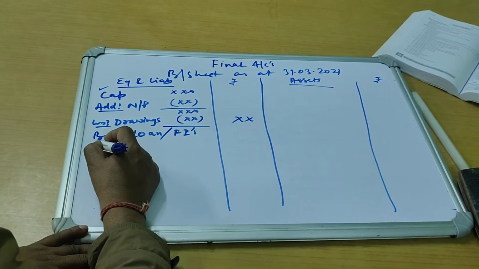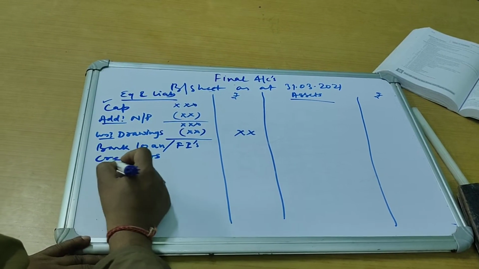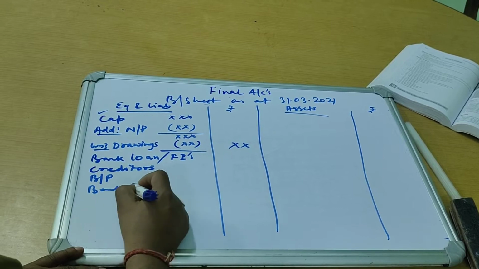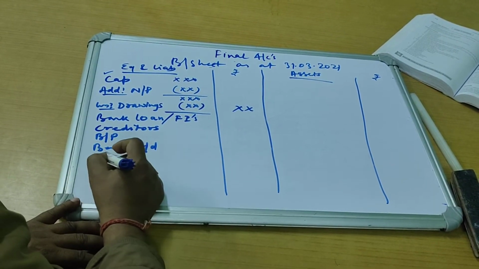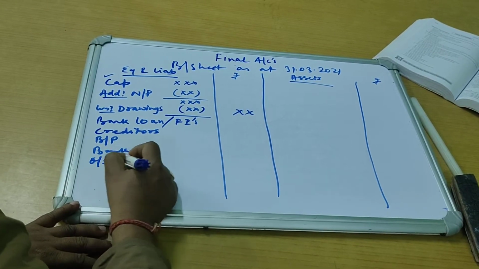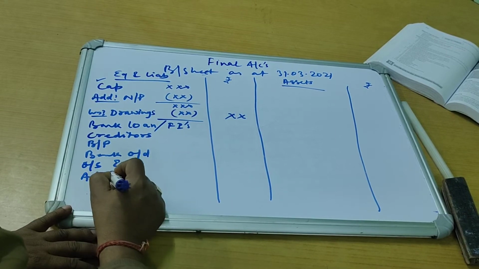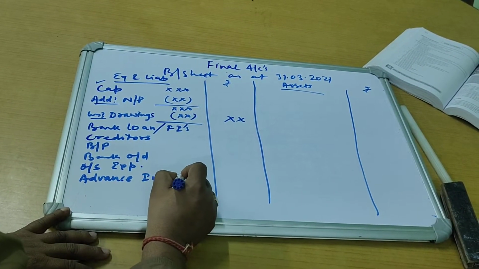So sundry creditors, then the bills payable, bank overdraft, which is a short-term borrowing. Then you have outstanding expenses and advance incomes.